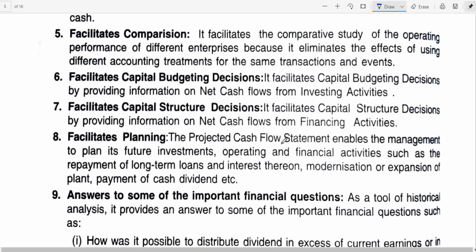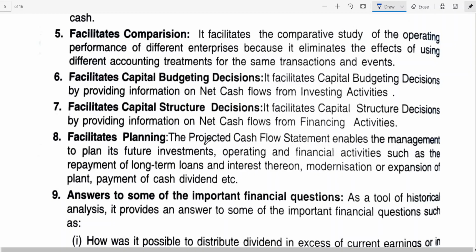For example, you learn redemption of preference shares. You decide to go for redemption of preference shares. You got enough divisible profits, but you don't have cash. So in such case, to make a payment to preference shareholders, sometimes you may need to go for issue of shares, or you got enough reserve. Instead of going for issue, the capital redemption reserve, divisible profits can be converted into CRR, but you don't have cash, you may go for issue of debentures.